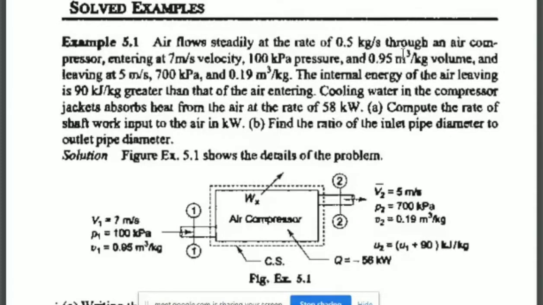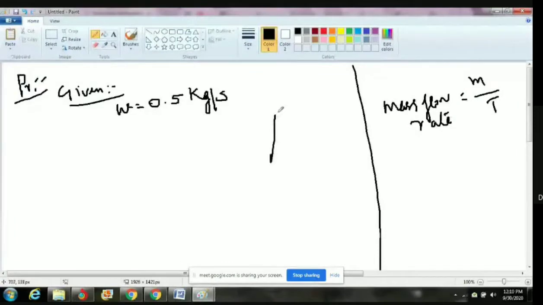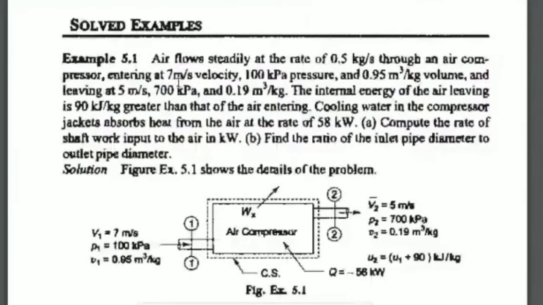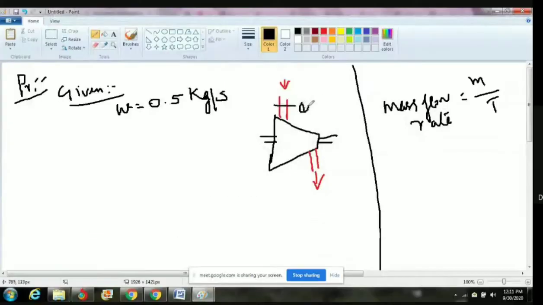Through an air compressor. So nicely I can draw the compressor diagram. Compressor means the area gets decreased. We are compressing. So this is inlet, this one is outlet. We have the compressor, and the shaft is also available here. Okay, then what they are giving, we can read the question. Through an air compressor entering, inlet is nothing but 1. Outlet is 2.